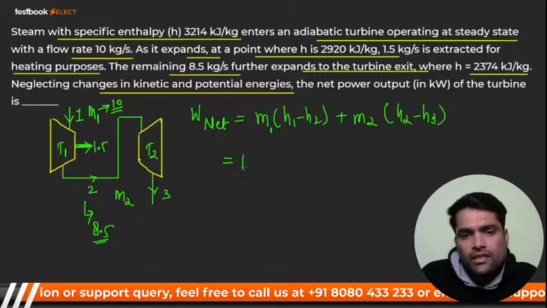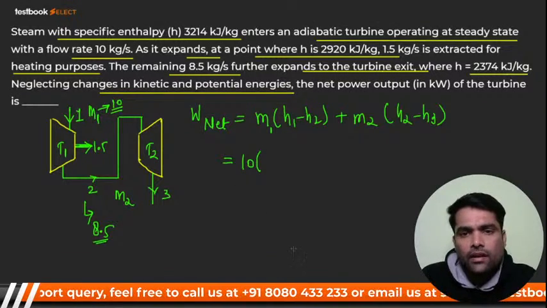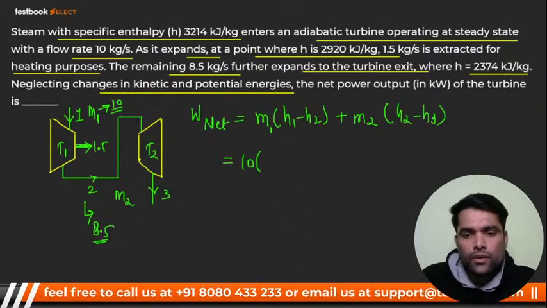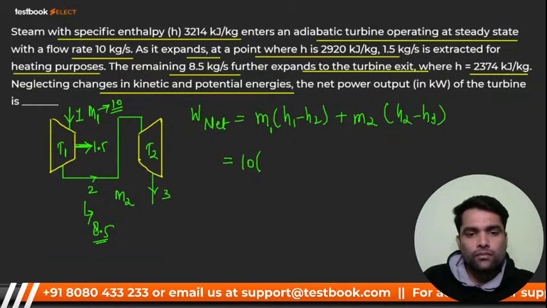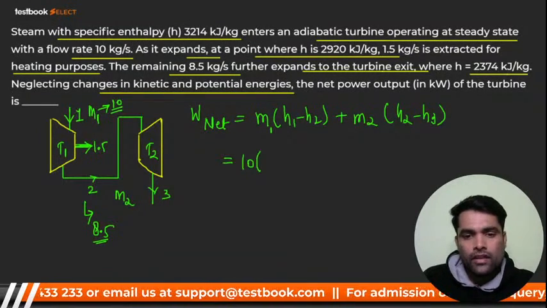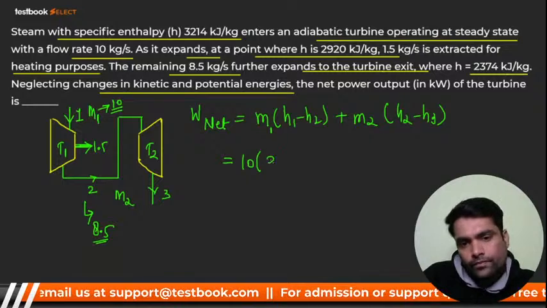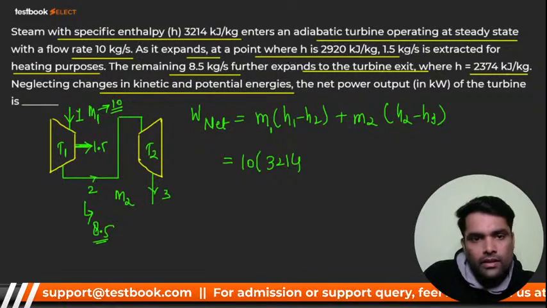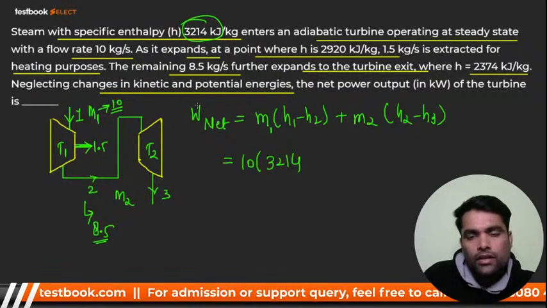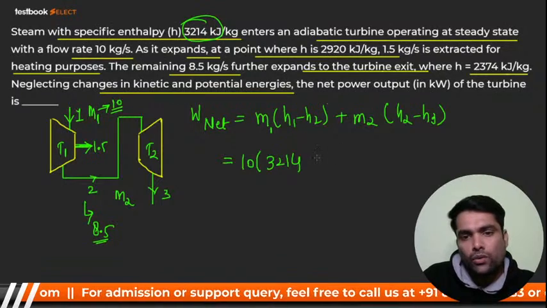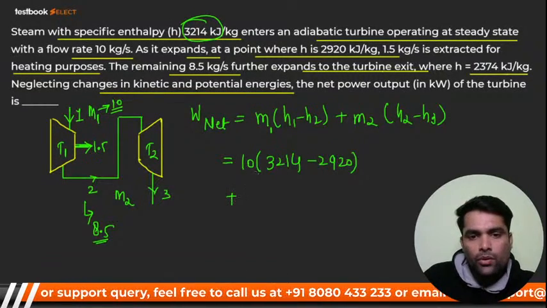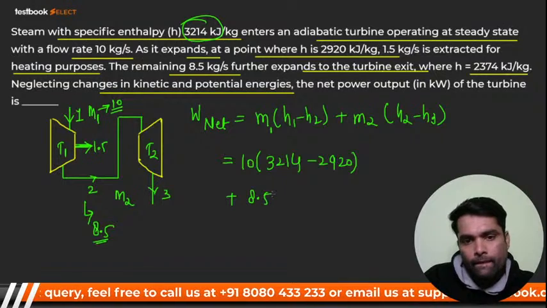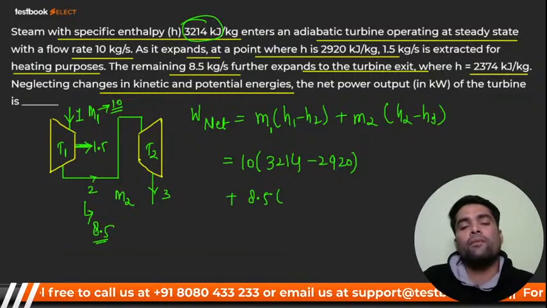So M1 is, that is 10. H1 is given. H1 कितना दिया है बच्चा? 3214 कितना दिया है? 3214. अरे ये दिया है यार. 3214 and up to 2920. Okay, plus M2, that is 8.5, because 1.5 you have taken for the heating purpose.